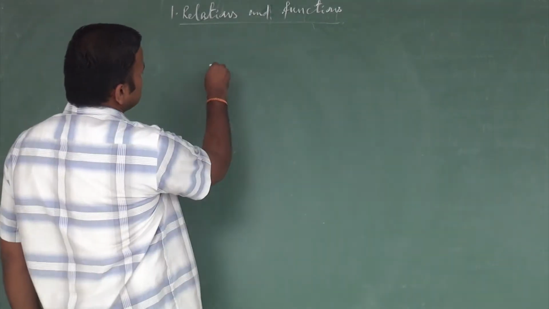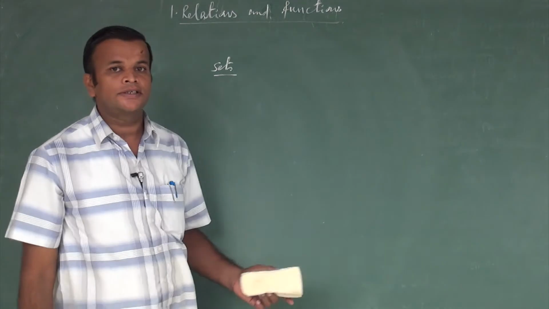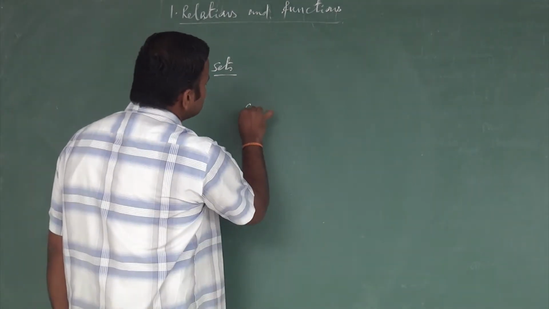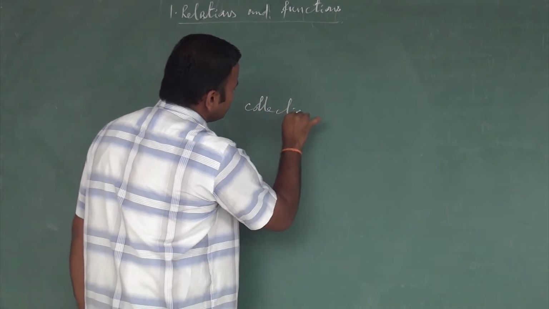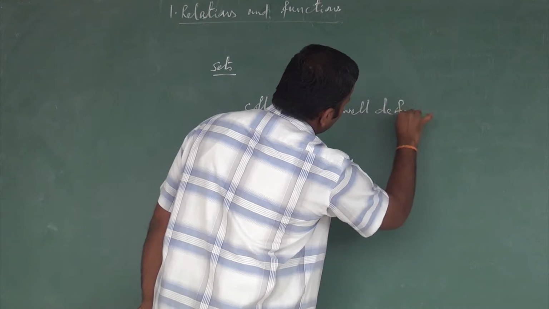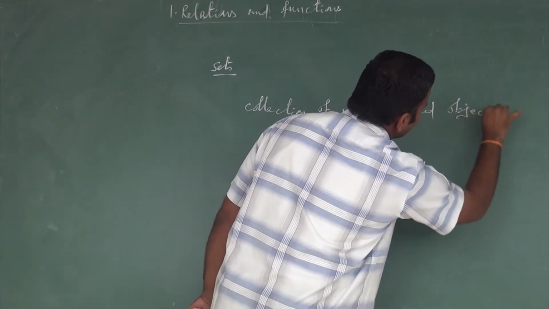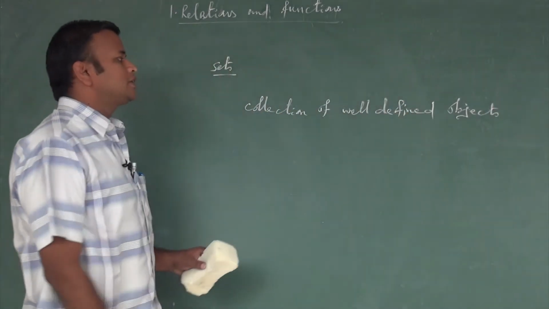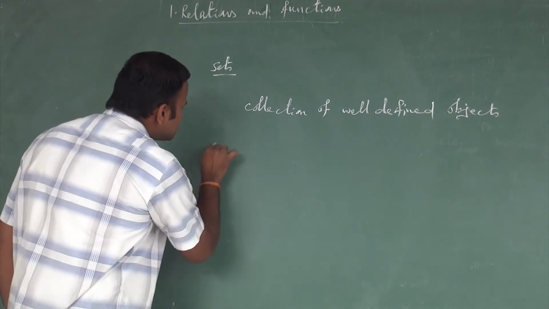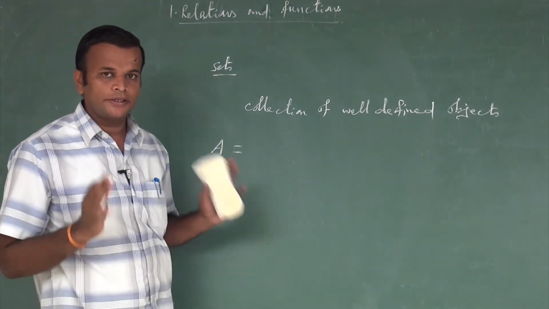The first definition is a set. What is meant by a set? A set is nothing but a collection of well-defined objects. Okay. Set is nothing but a collection of well-defined objects. All the sets are denoted only by capital letters. I'll give one example.